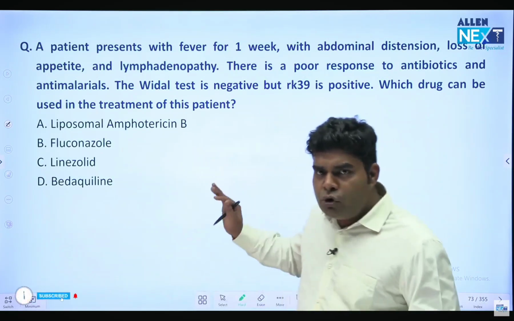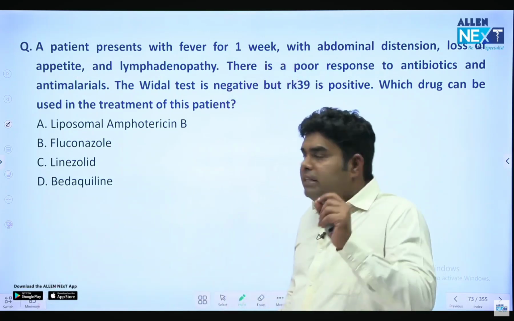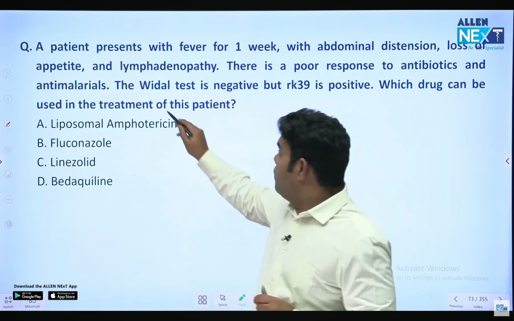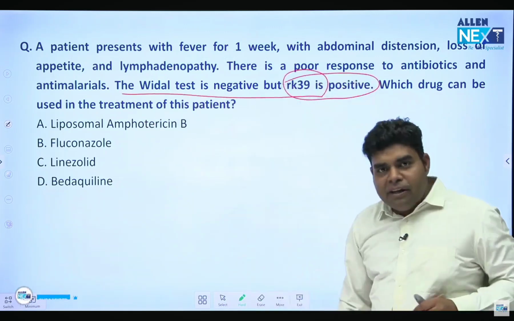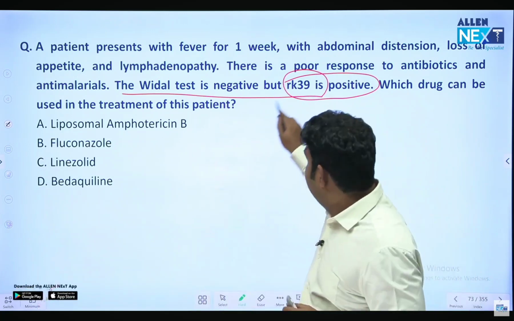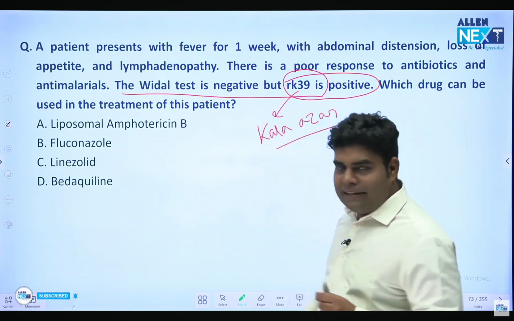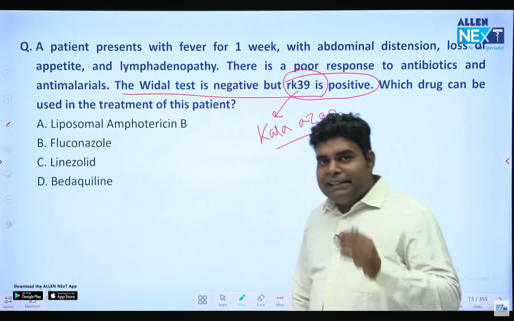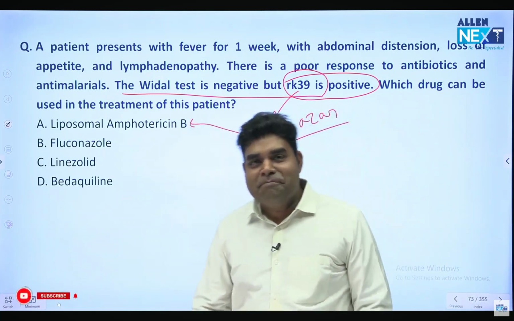Okay, coming to this question. Whenever a big question comes in your exam, always remember that you have to start with the lower line first. Widal test negative, RK39 is positive. Where do we use RK39? In case of Kala Azar. And in case of Kala Azar, what is the drug of choice? It is the same that we use in black fungus, liposomal amphotericin B.